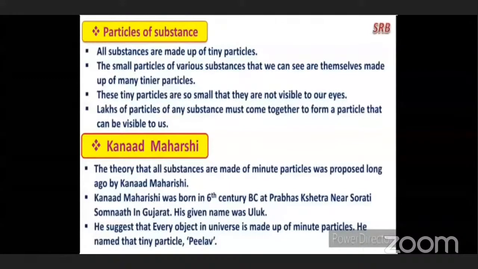Yes, sir. Okay. Now we are going to study one ancient scientist, and his name was Kanad Maharishi. He gave us the theory that all substances are made of minute particles. All substances which we see in the universe are made up of minute, very small particles. This theory was brought to us by Kanad Maharishi very, very long ago.